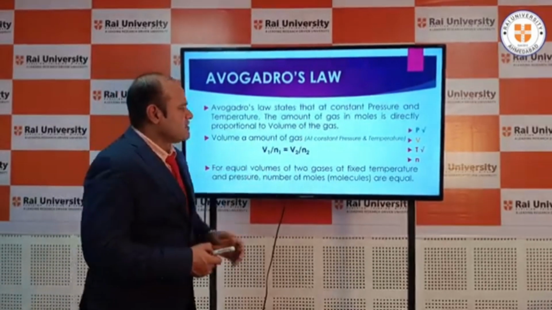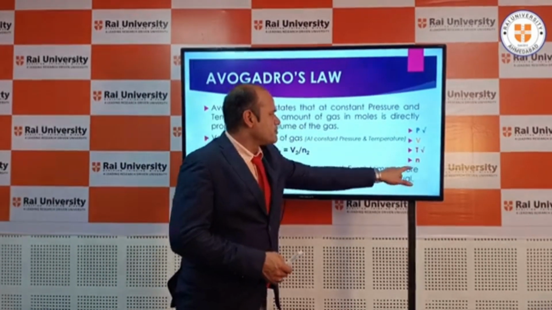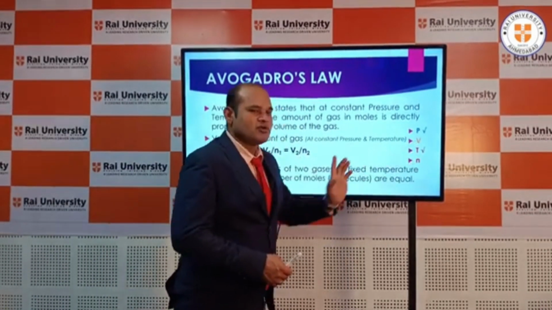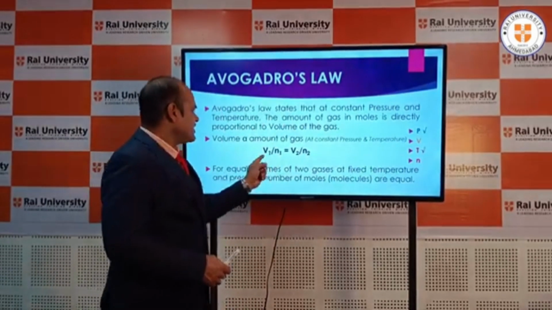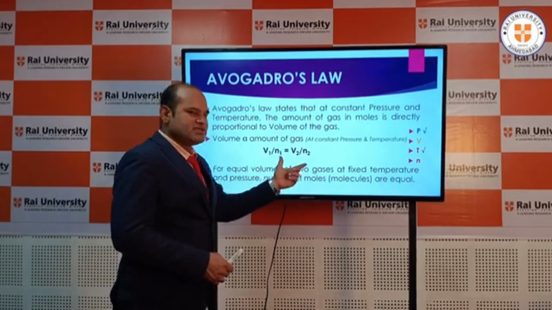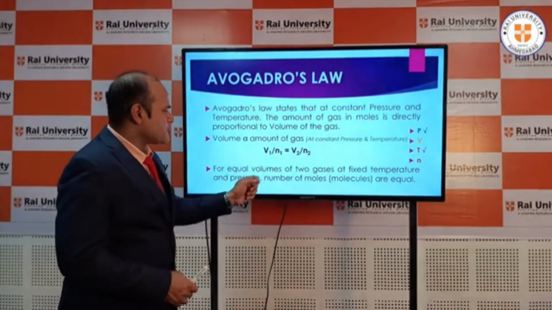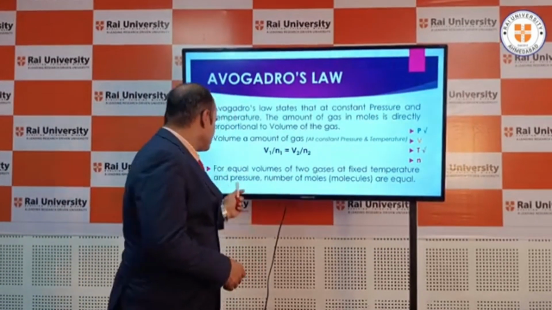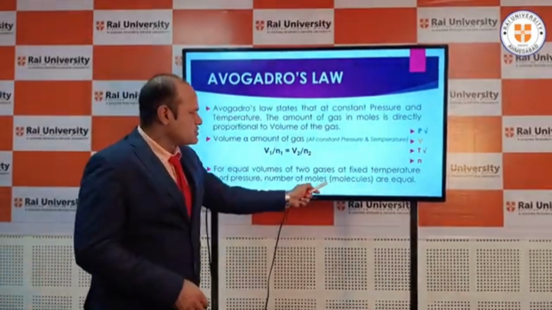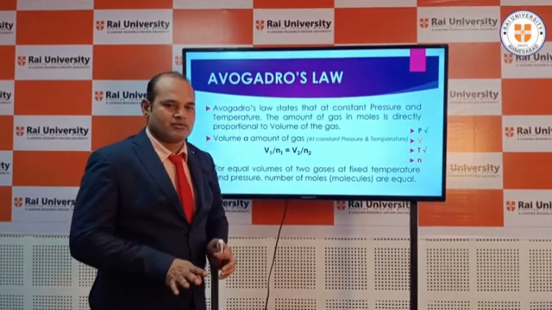Mathematically, V1/N1 = V2/N2. For equal volumes of two gases at fixed temperature and pressure, the number of moles or molecules are equal.